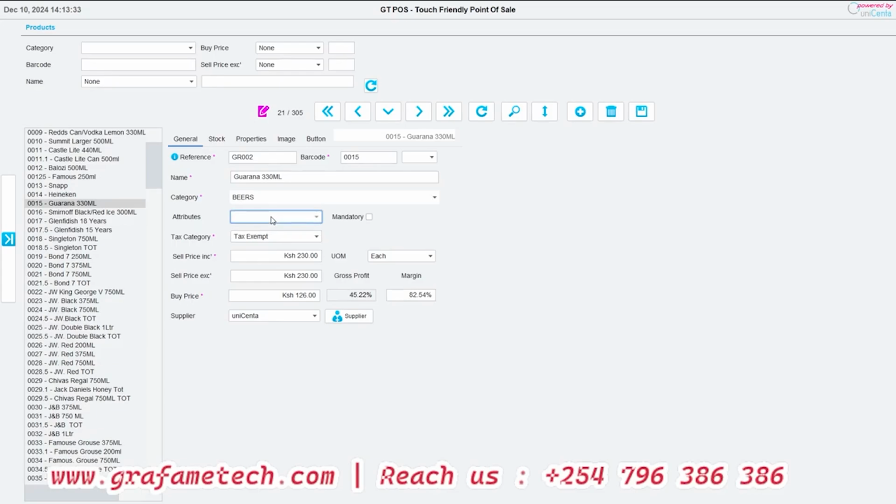You can also add attributes, maybe expiry dates. And then we also have the tax categories. You can select exempt, or you can set the tax standard. Tax standard, we can also rename it to be VAT. Then you see the sell price inclusive and also sell price exclusive.